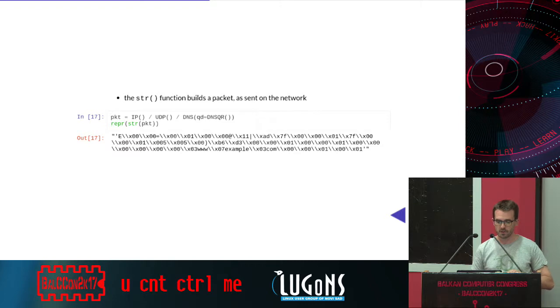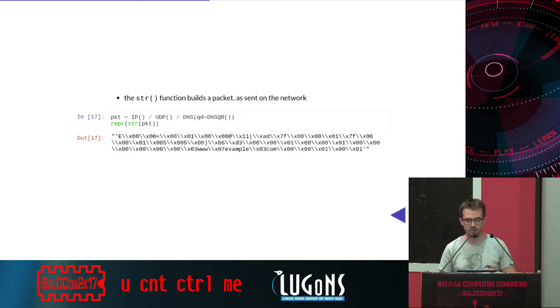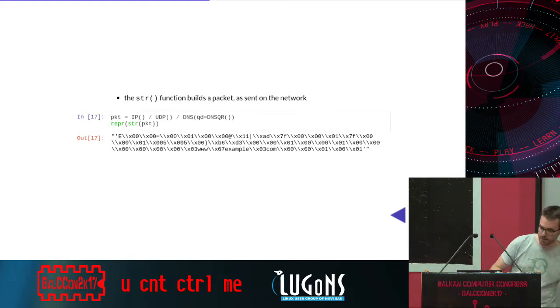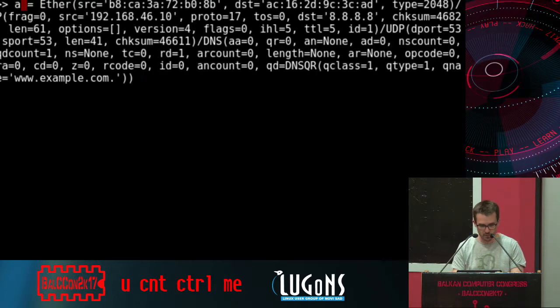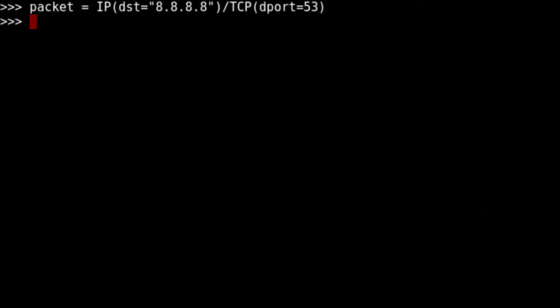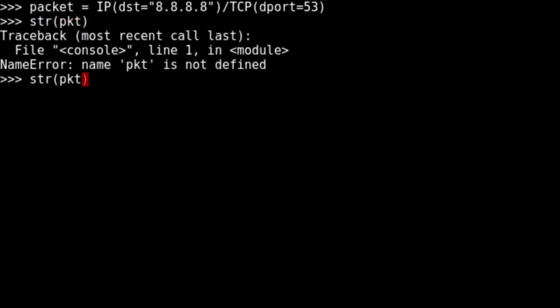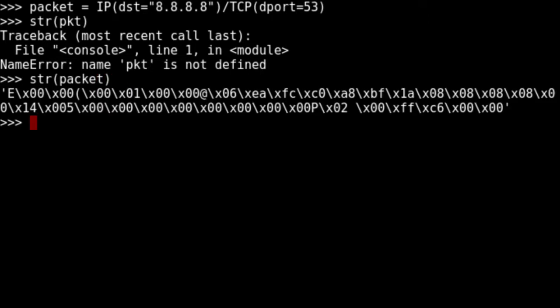Next thing is about getting the binary representation of the packet. So what I will build, again, is a DNS packet. And then I will use the string function on the packet to get its binary representation, as tcpdump is actually saying on the link. So if I'm going back to packets, I can do str(packet). And that will be the binary representation of a packet.